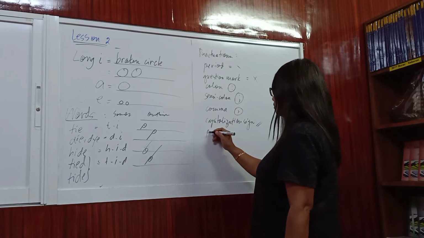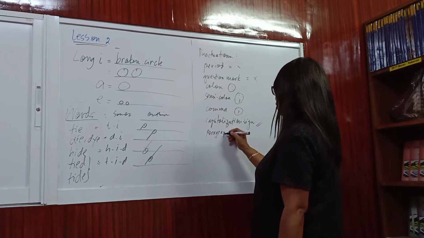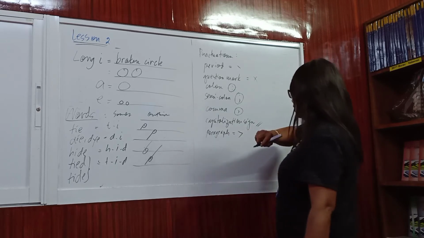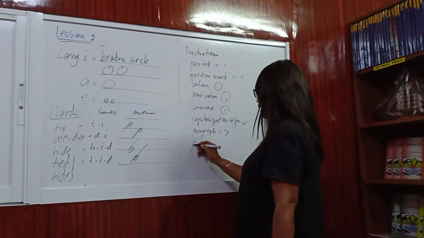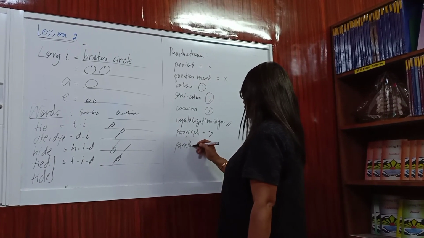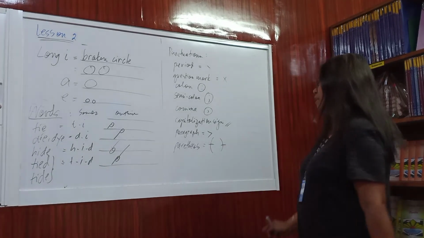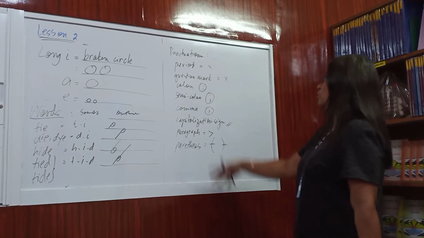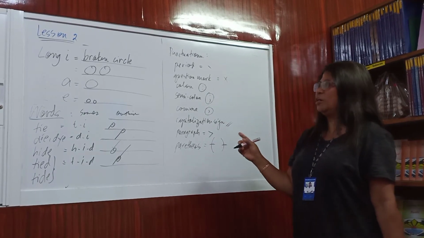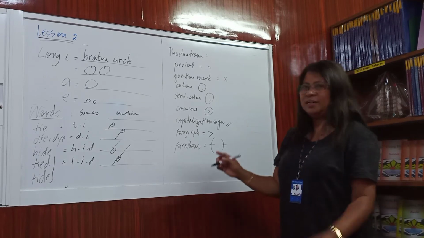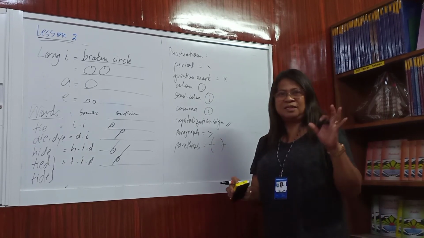And then paragraph. Paragraph is represented by this sign. But this is the greater sign or lesser sign. I don't remember it. And then we have parentheses. Parentheses. So yan. Yan po ang parentheses. So these are the punctuations used in shorthand. So since meron na tayong punctuation, meron na po tayong mga words, we can already form, at least we try, at least 3 sentences.